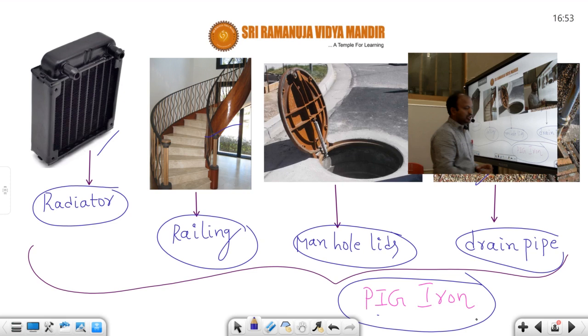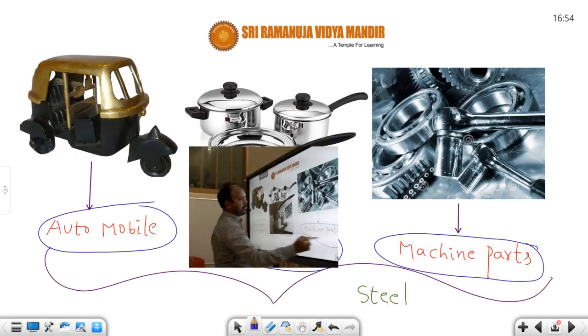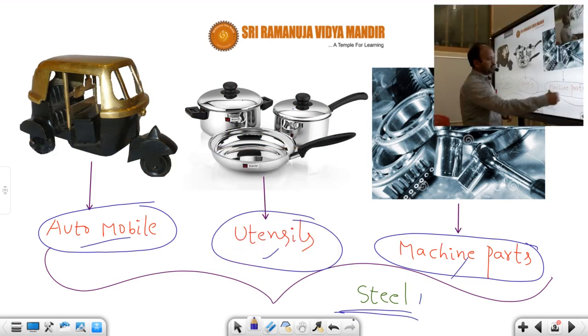And another one: if you take automobiles, handles of utensils, and machine parts, all these are made of steel. Whether you take automobiles, utensils or machinery parts, they are made up of steel, which is a form of impure iron.